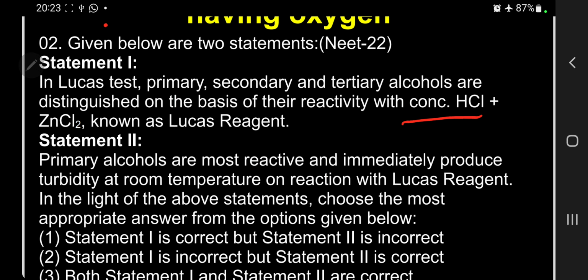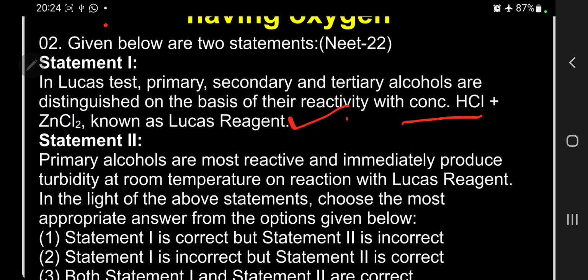Statement 2, kindly follow. In Lucas reagent, primary, secondary and tertiary alcohols are distinguished on the basis of the reactivity with conc. HCl plus anhydrous zinc chloride, known as Lucas reagent. Okay, this statement is correct. Because if you go for the property of the alcohols, the tertiary alcohols will immediately give turbidity when you heat that. So this is the test to differentiate primary, secondary and tertiary alcohol.